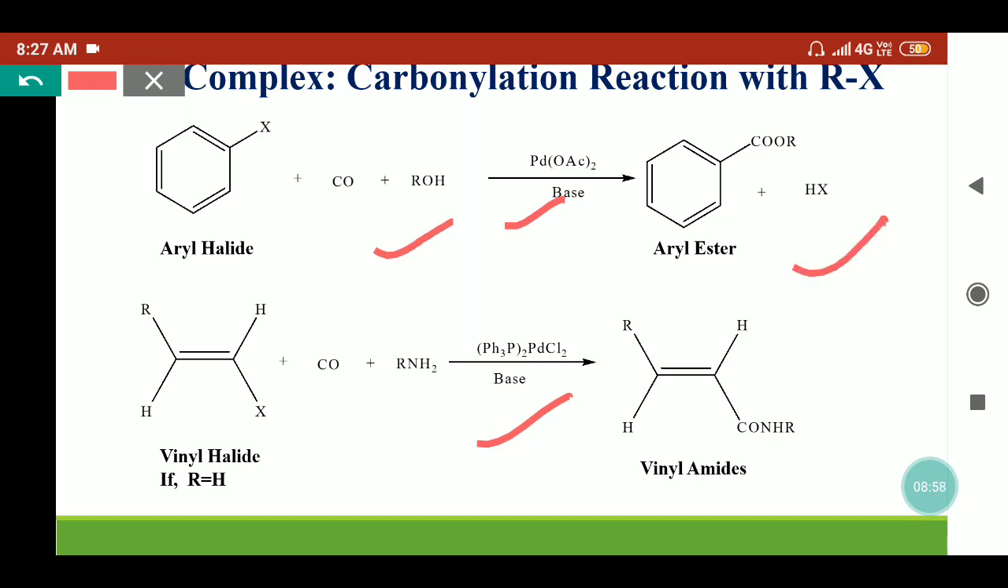If we are treating them with amines, then what will happen, they will provide different amides. Here we have taken the vinyl halide, so we are getting the vinyl amides. Instead of here, we can also take the alcohol. Instead of alcohol, we can take the amines also. So we'll get here the aryl amides.